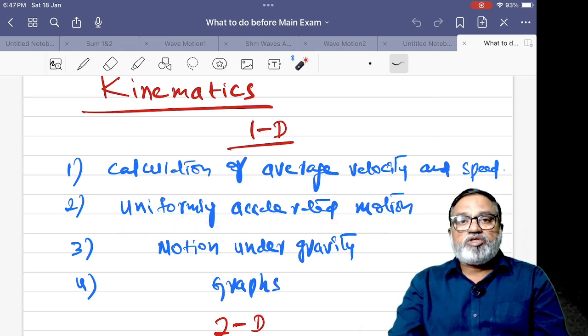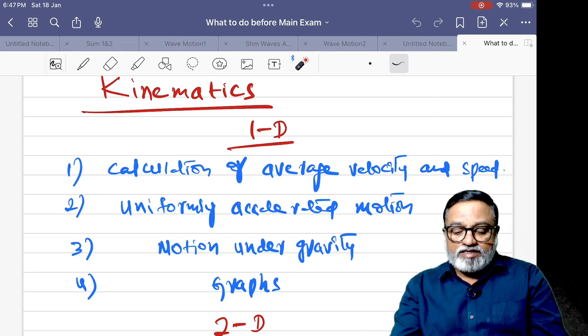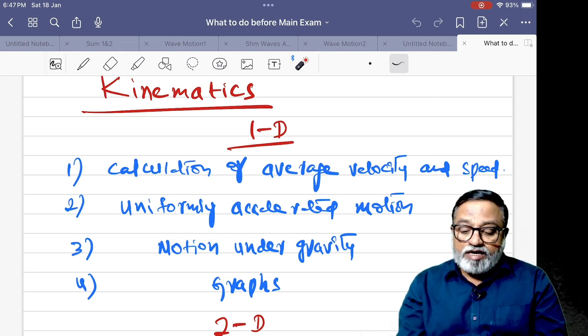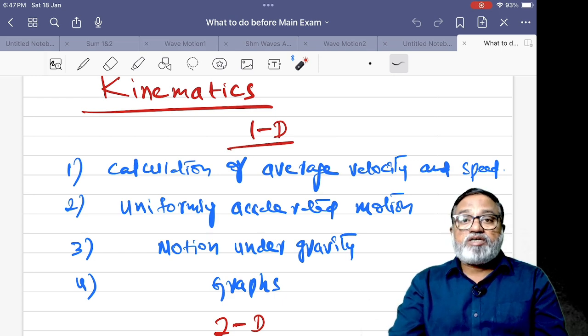There are equations of motion. v is equal to u plus at. s is equal to ut plus half at squared. Like that, there are four different equations. And motion under gravity, freely falling body, vertically projected body.